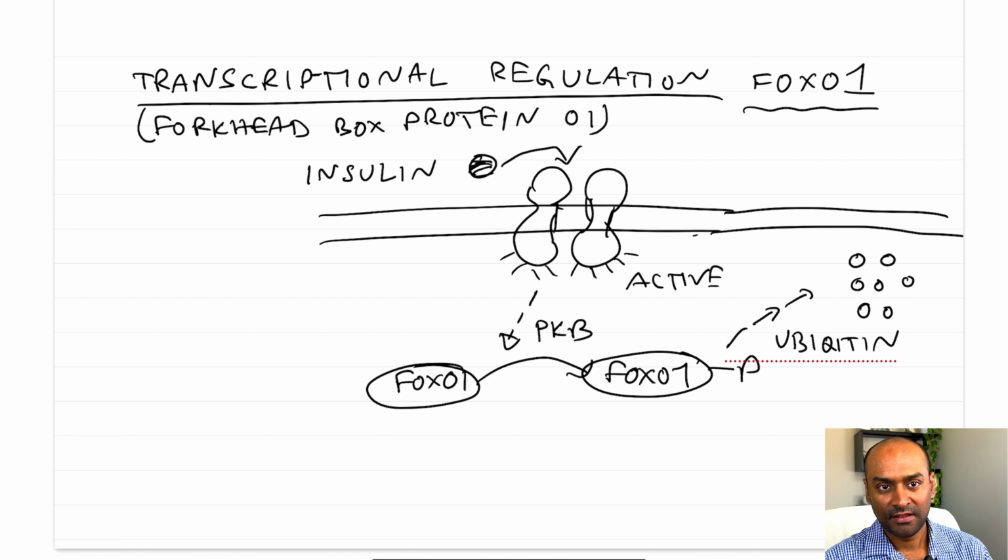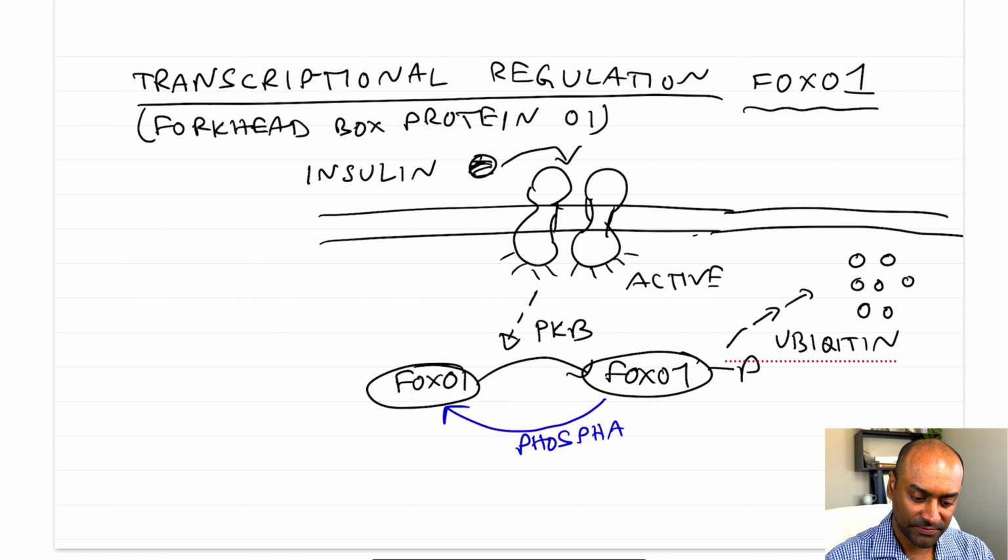However, when the insulin levels are low, FOXO1 will be dephosphorylated by a phosphatase.